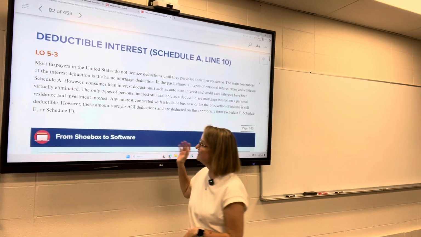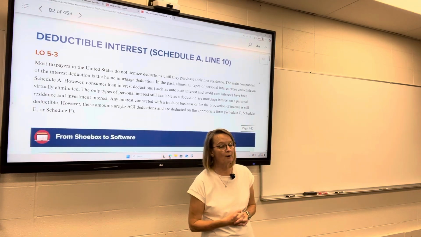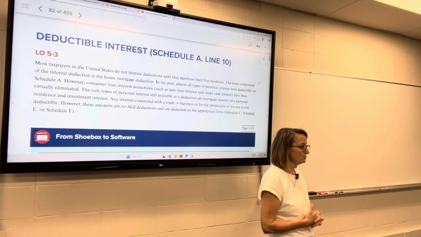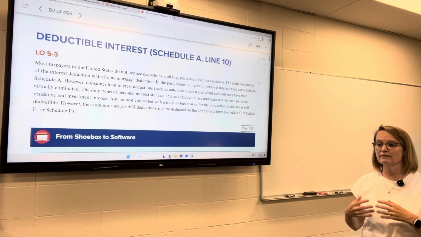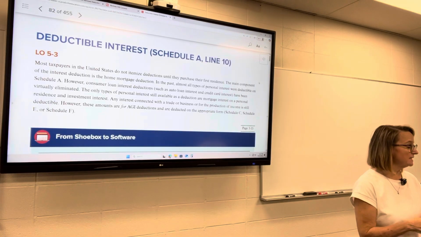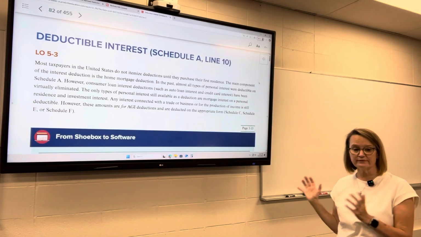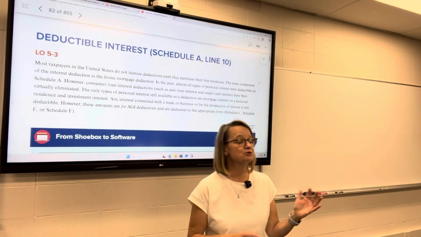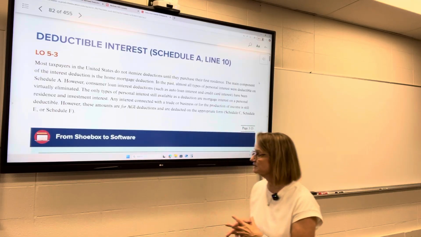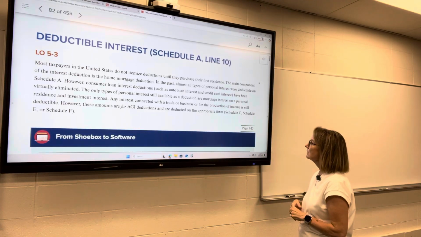Or also investment interest. So if you borrowed money in order to purchase some investment, then that interest is deductible on the Schedule A as investment interest up to certain limits. And we'll talk about what those limits are.